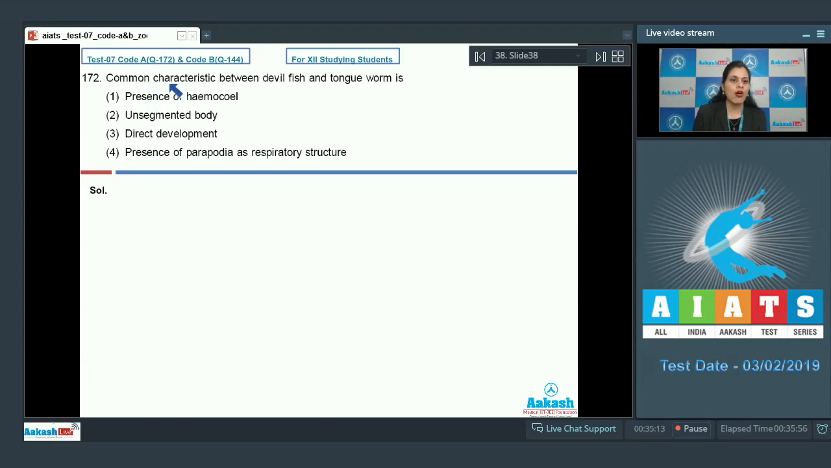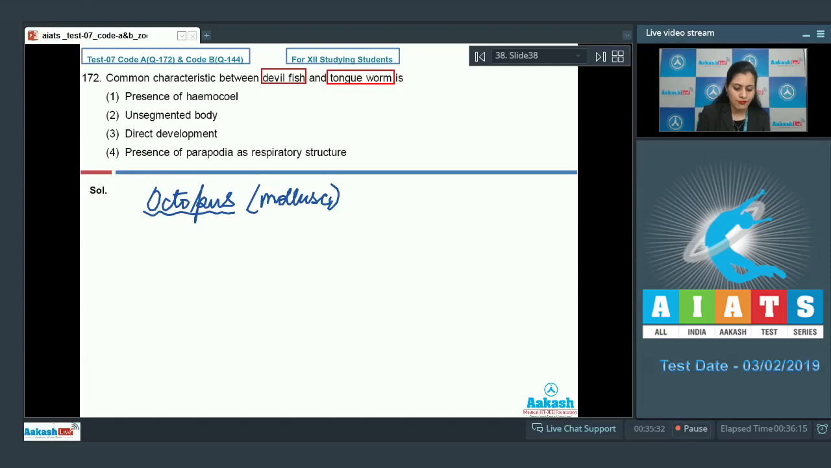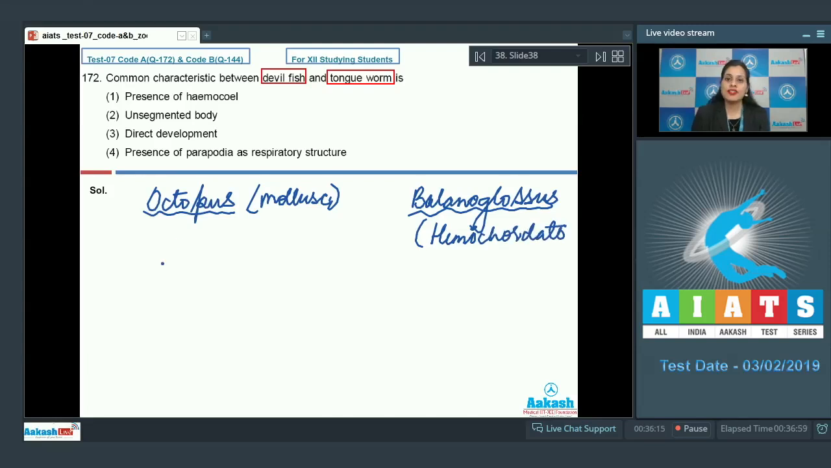Question number 172. Common characteristic between devilfish and tongueworm is. Devilfish is a common name for octopus, which is a mollusk, and tongueworm is a common name for Glossus, which belongs to the phylum Hemichordata, so it's a hemichordate. The very first option given is presence of hemocoel, and this cannot be a correct answer to our question because octopus has closed circulatory system.